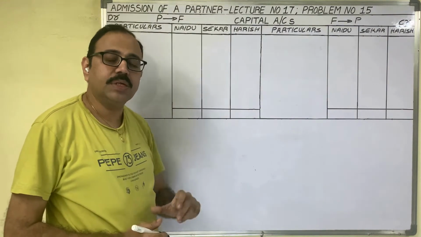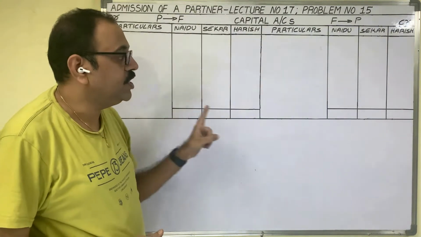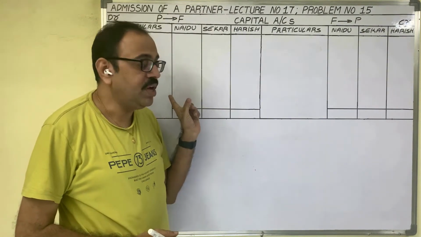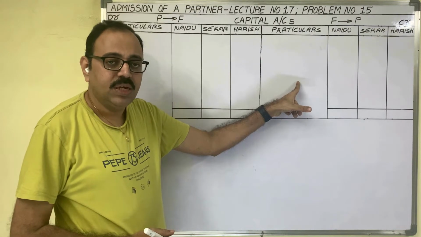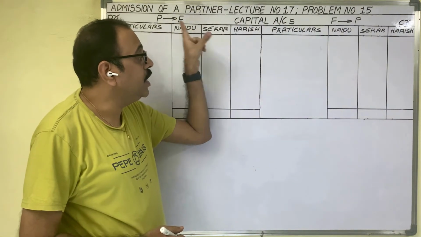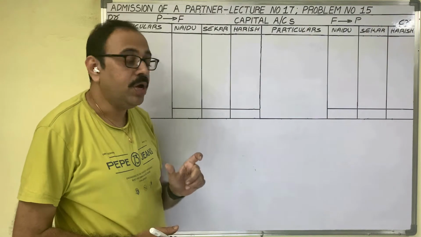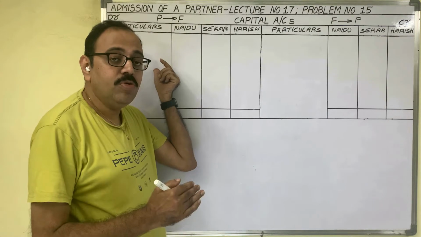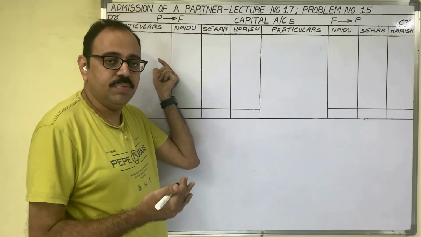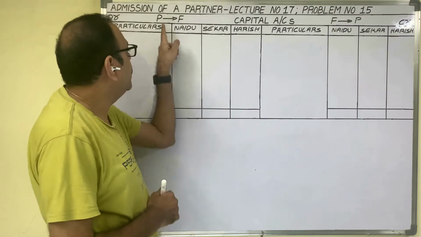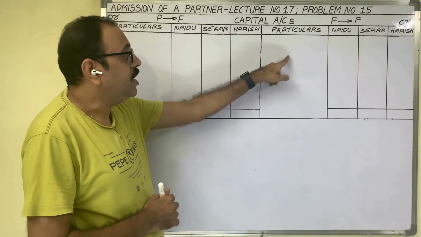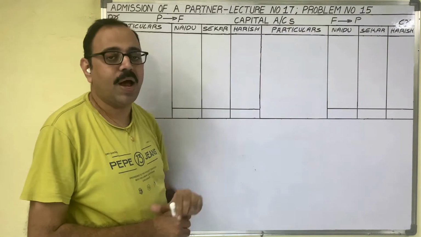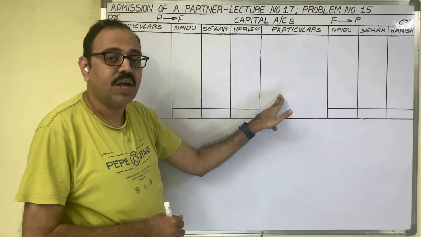Capital account is a personal account. So while preparing this account, we should follow the personal account rule: debit the receiver, credit the giver. This means if partners are receiving any benefit from the firm, that amount appears on the debit side of capital accounts. In other words, the amounts which a partner should return to the firm at the time of retirement, we should show on the debit side. Similarly, at the time of retirement, the amounts which the firm has to pay to the partner appear on the credit side of this account.